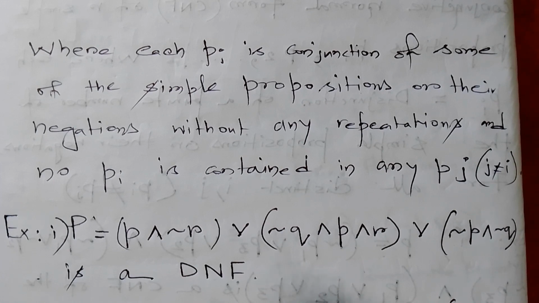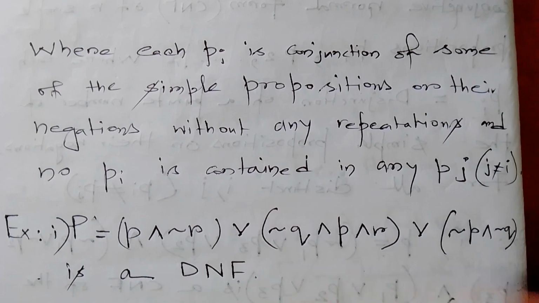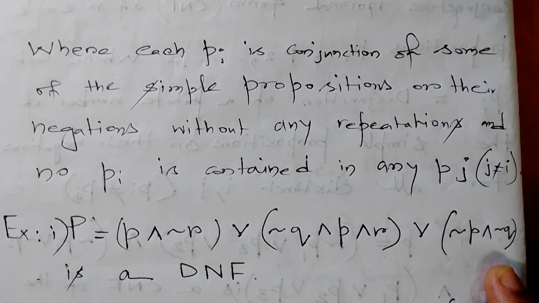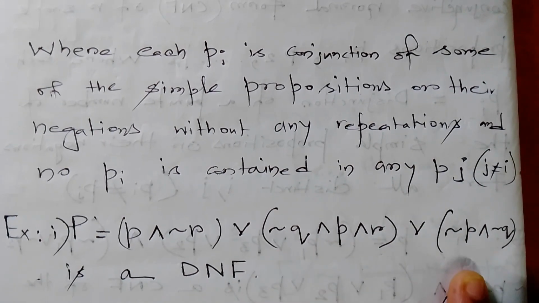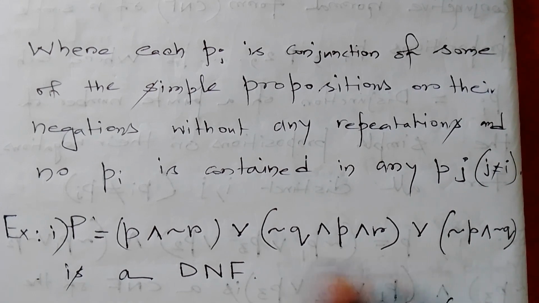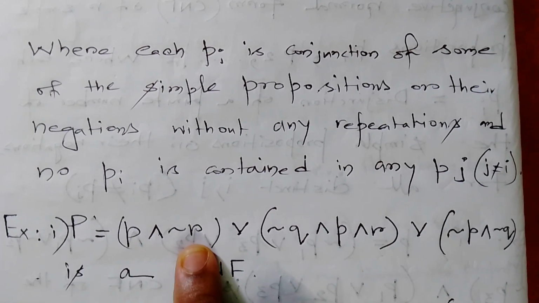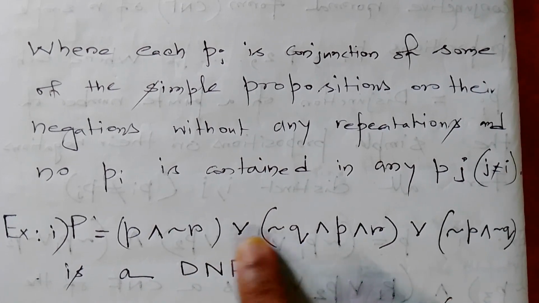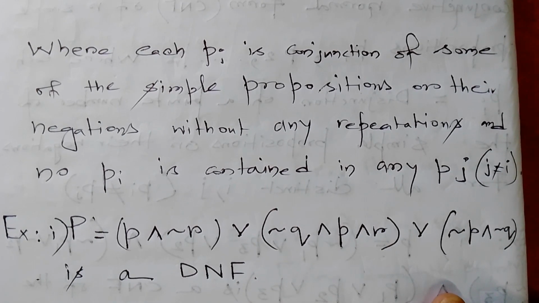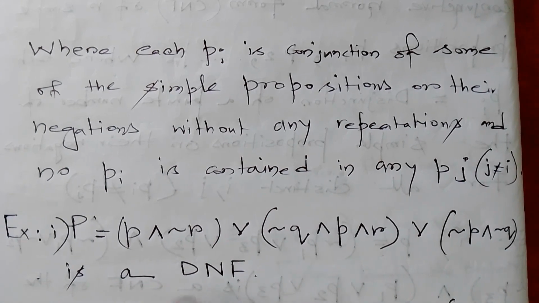P is equal to P conjunction negation of R, disjunction negation of Q conjunction P conjunction R, disjunction negation of P conjunction negation of Q. This is a DNF, following the disjunctive normal form rule, where each Pi is a conjunction of the simple propositions like P, R or their negations like negation of R, negation of Q, without any repetitions, and no Pi is contained in any Pj. So this is the DNF example.